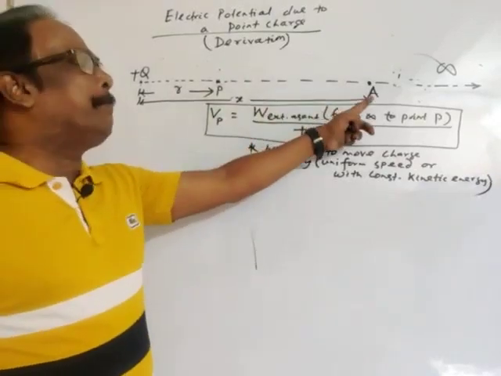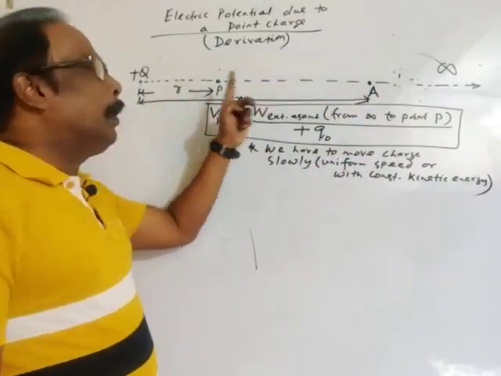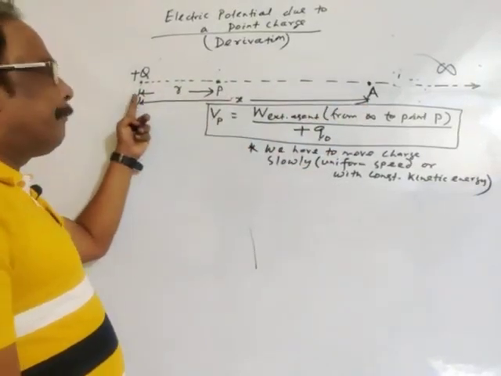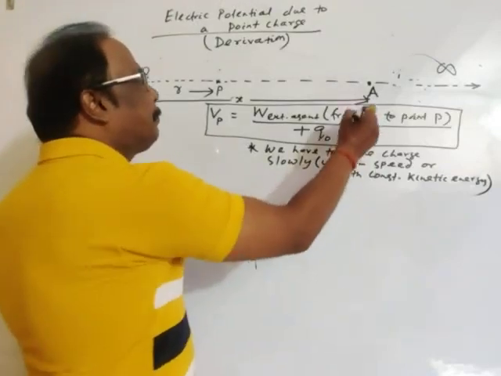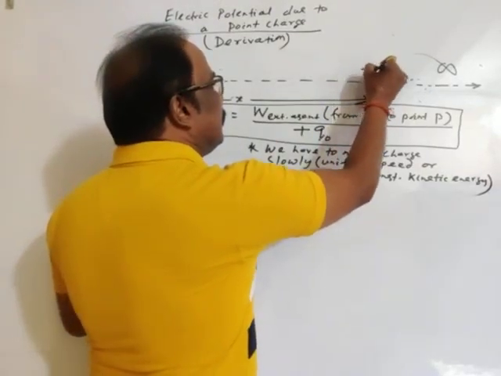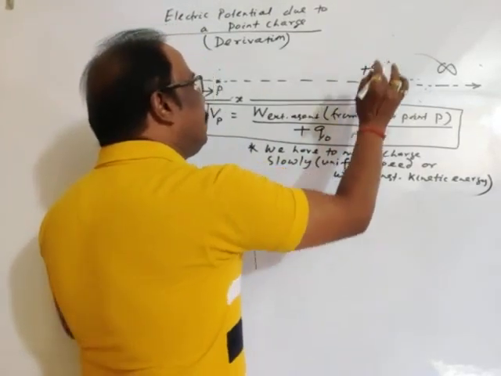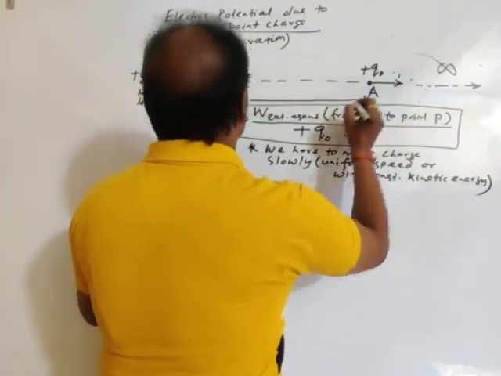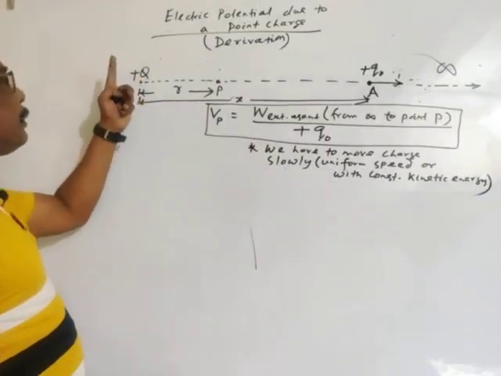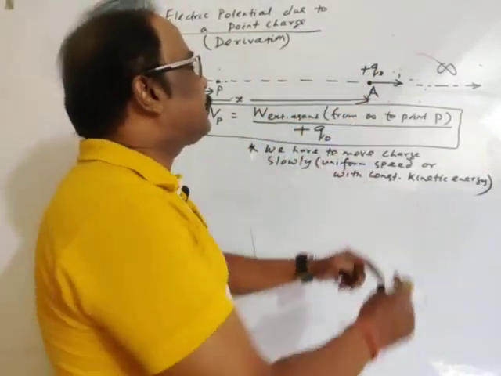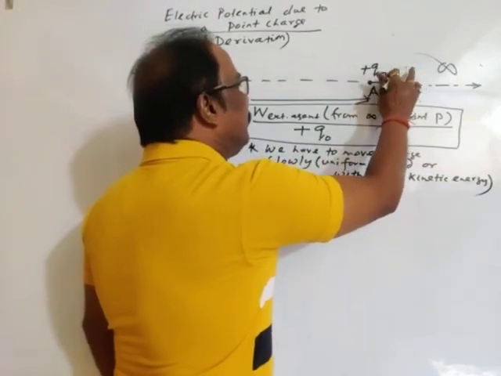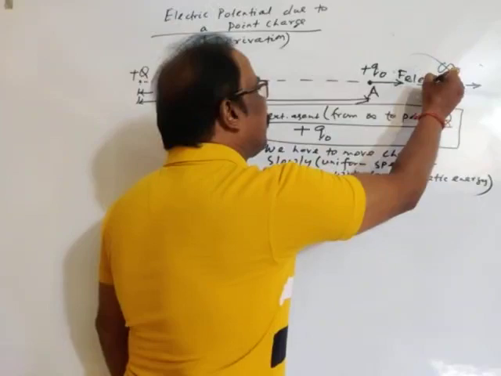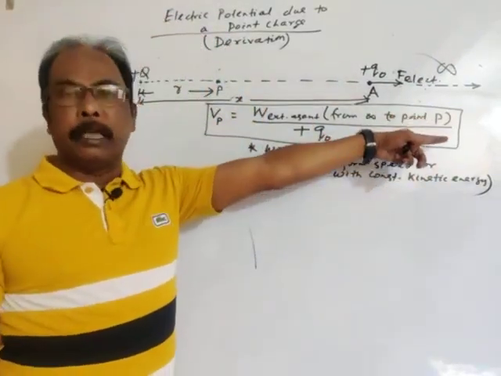Let's consider any point A at a known distance x from the field creating charge. Let's place here the test charge or unit positive charge. This test charge will experience a force due to the field creating charge. Since the test charge is taken as positive, it will experience an electrostatic force, which is towards infinity.